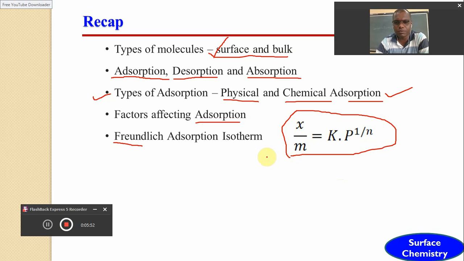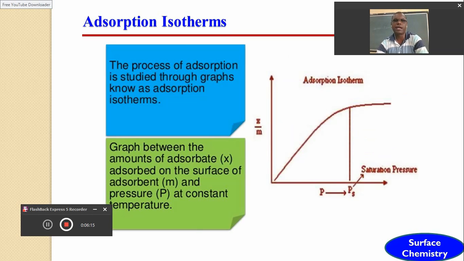But before this, dear friends, we should know what adsorption isotherm is. In the previous part we tried to define that it is possible to study the relationship between the amount of gas adsorbed on the surface of an adsorbent and the pressure, at different pressures, with the help of a plot or graph, and such plots or graphs are called adsorption isotherms. This is the part that we are going to discuss today in this part of the online lecture series.